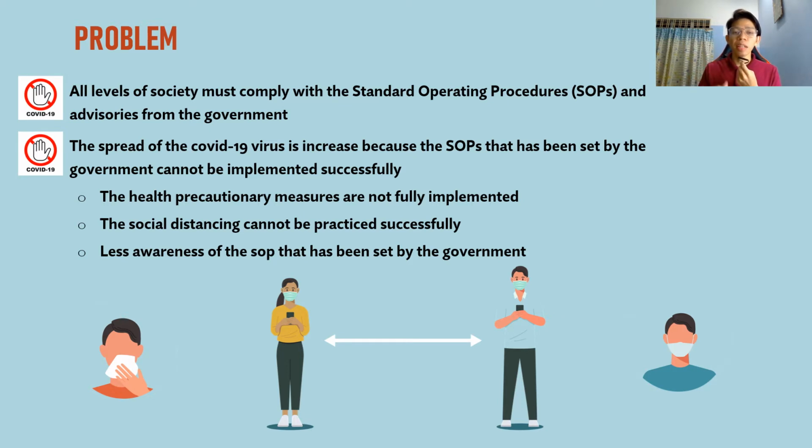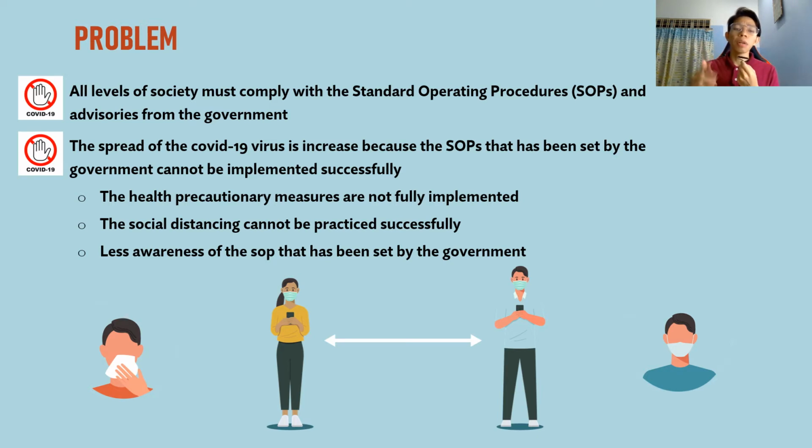Therefore, to prevent such a situation from occurring, every individual from all levels of society must comply to the standard operating procedures, or we call it as S.O.Ps, and advisories from the Ministry of Health and the government. And the government has issued some S.O.Ps throughout this COVID season to stop the spread of the disease.